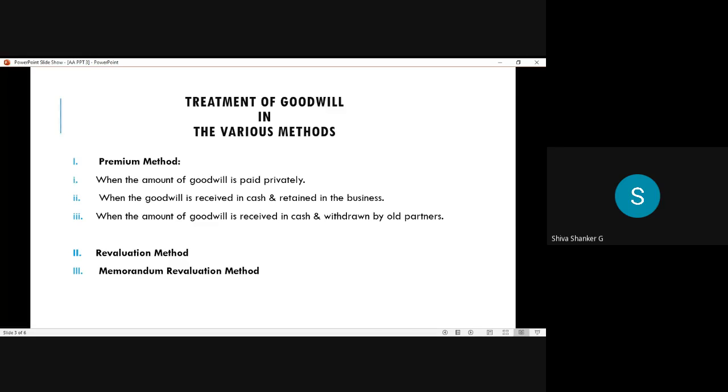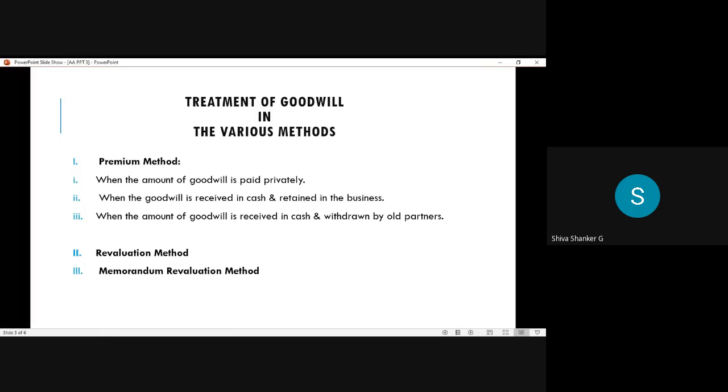So goodwill is the value of the reputation of a firm in respect of profits expected in future over and above the normal rate of profit. Valuation of goodwill is a separate chapter, so now I am not explaining the valuation of goodwill. I am going directly to the treatment of goodwill.